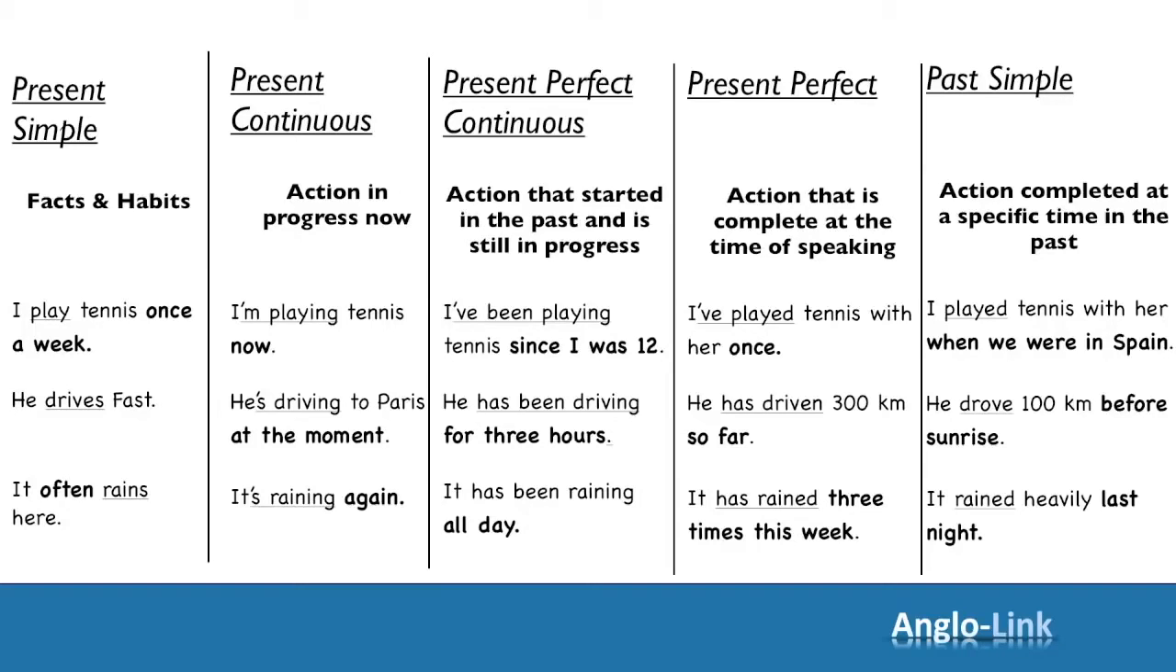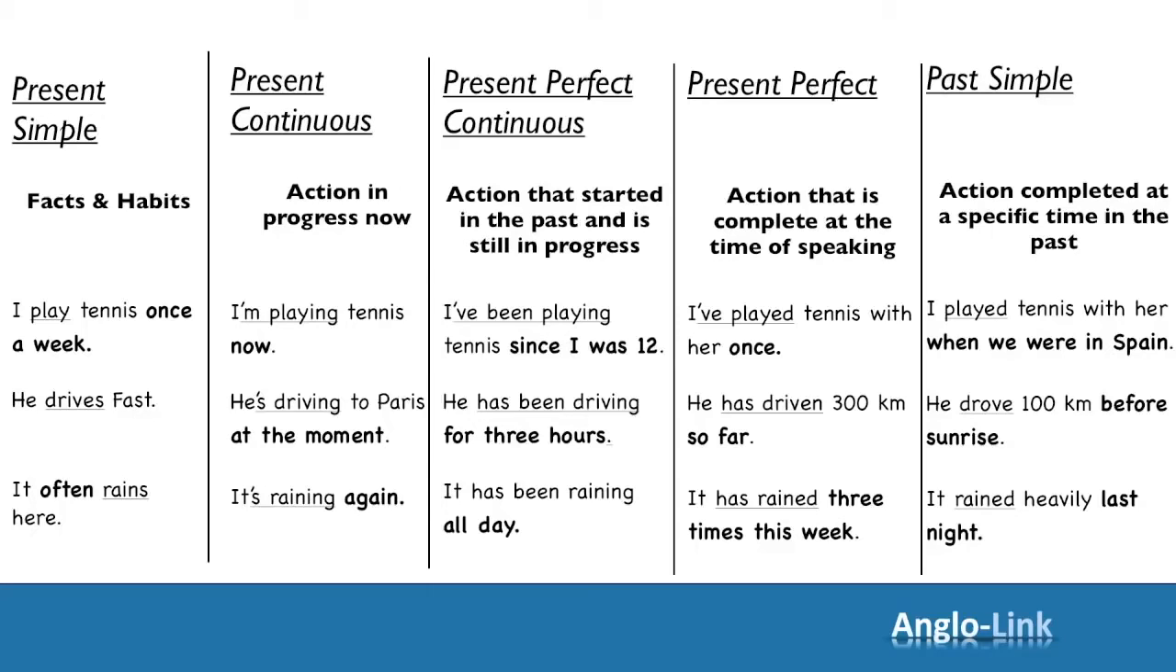And then we looked at past simple, which was for an action completed at a specific time in the past. I played tennis with her when we were in Spain. He drove 100 kilometers before sunrise. It rained heavily last night. Now you notice that all these examples are with what we call action verbs.